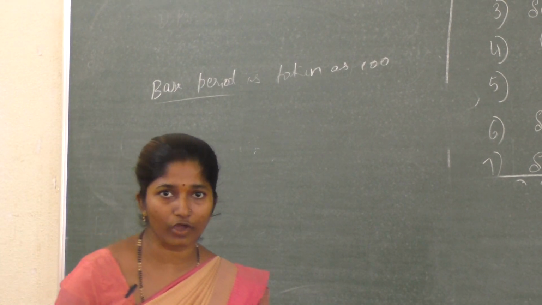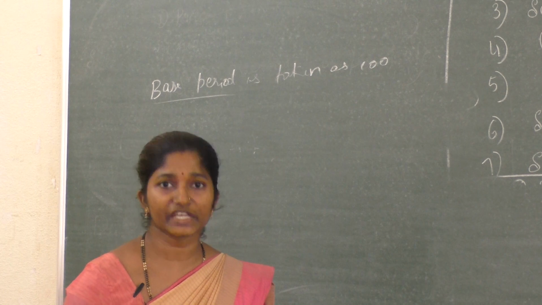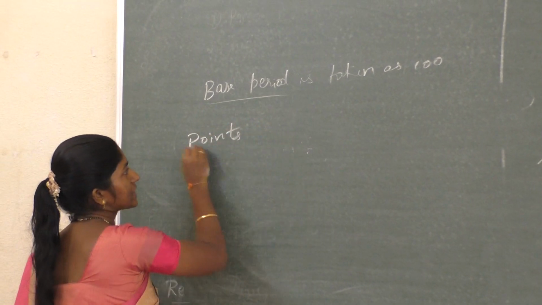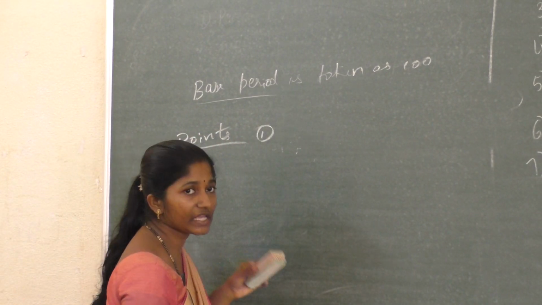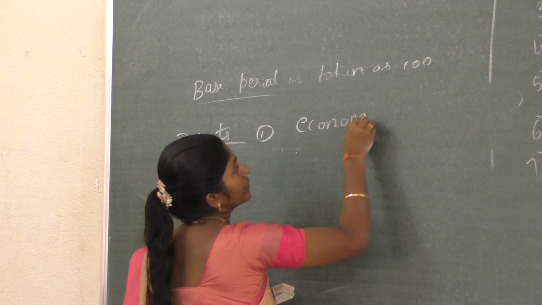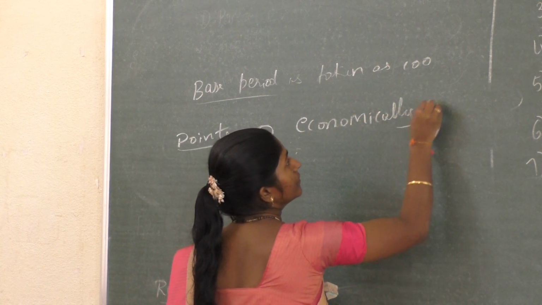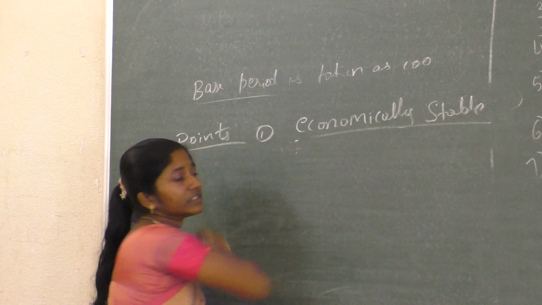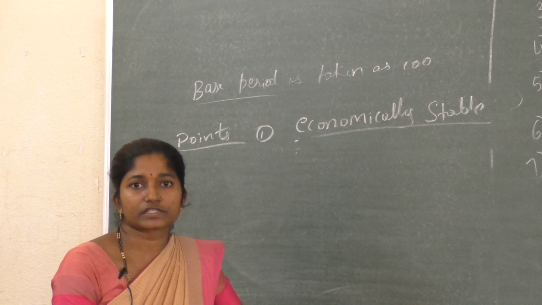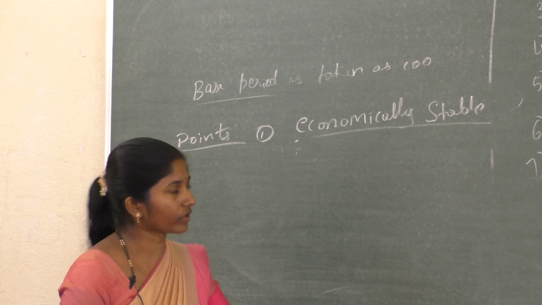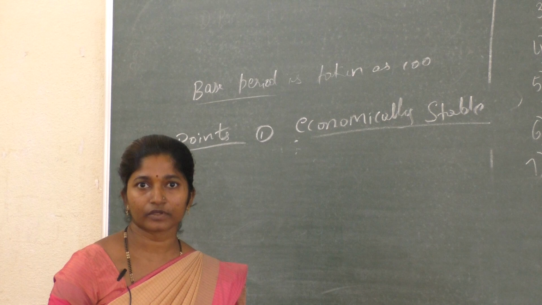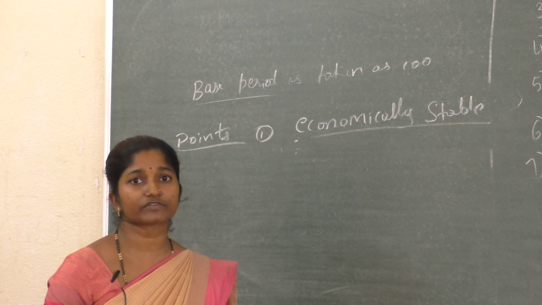Some of the points you have to remember while selecting the base period. One of the points is that the base period should be economically stable. Otherwise, whatever index number you construct, its values become wrong. Therefore, economically stable. That means the period should not be a famine, earthquake, or flood, etc.